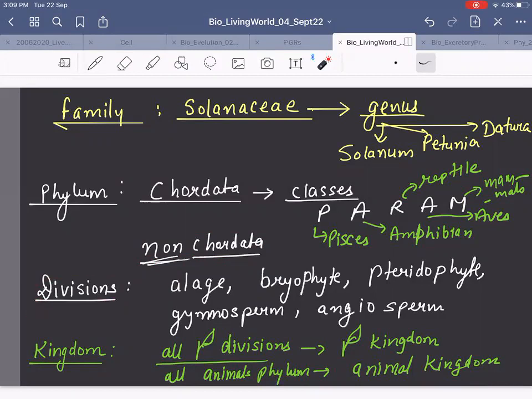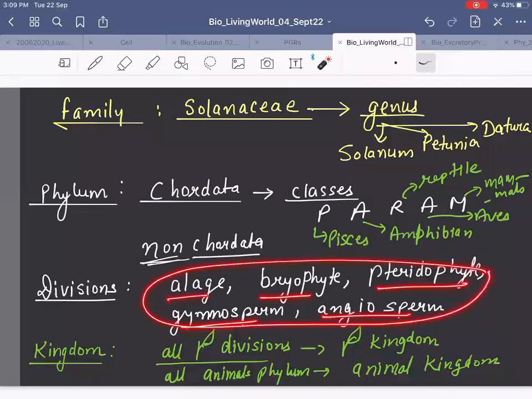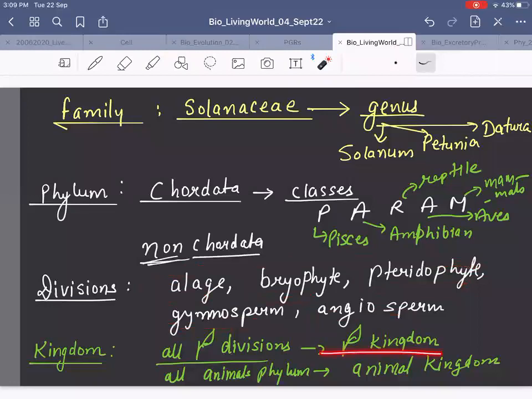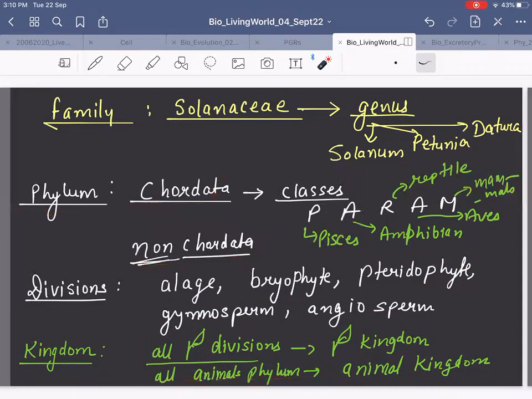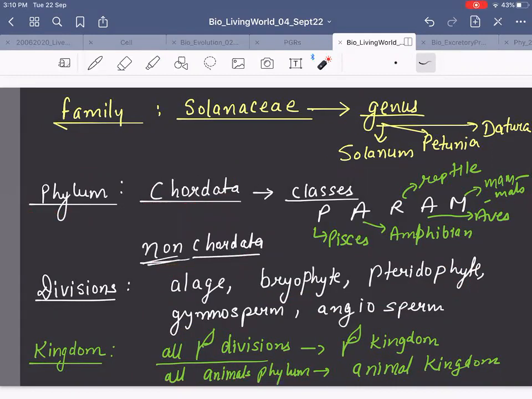What all? Algae, bryophyta, pteridophyta, gymnosperm, angiosperm. These all are plant divisions, right? And if you combine all of it, you will get plant kingdom. If you combine phylum chordata and non-chordata, you will get animal kingdom. So I hope it is clear. This is what was given as homework.